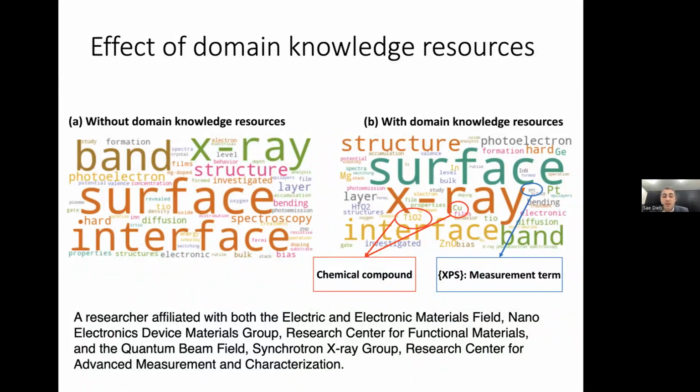For example, in this case, we compare the word cloud visualization for the same person using domain knowledge resources and without using it. And here, as you see, there are some chemical compounds and also measurement terms that cannot be found when we did not use the domain knowledge resources. So this confirms that domain knowledge resources in such cases are important to use in material science.